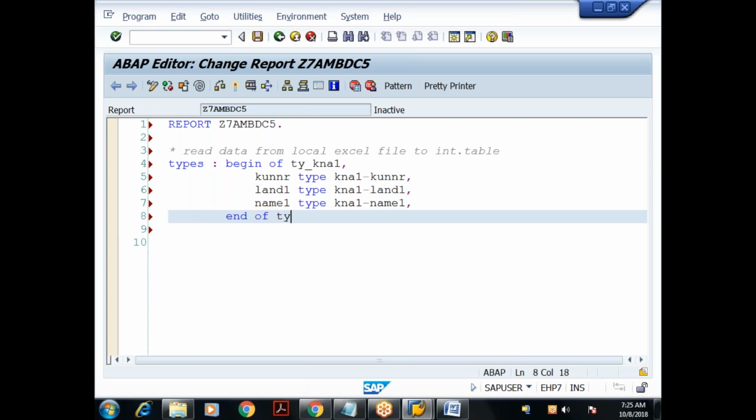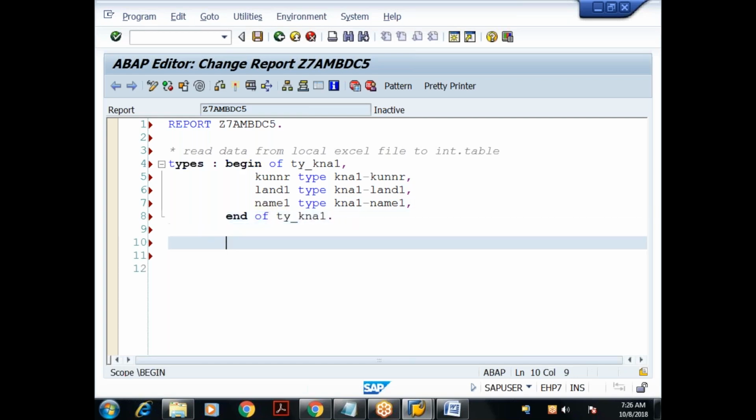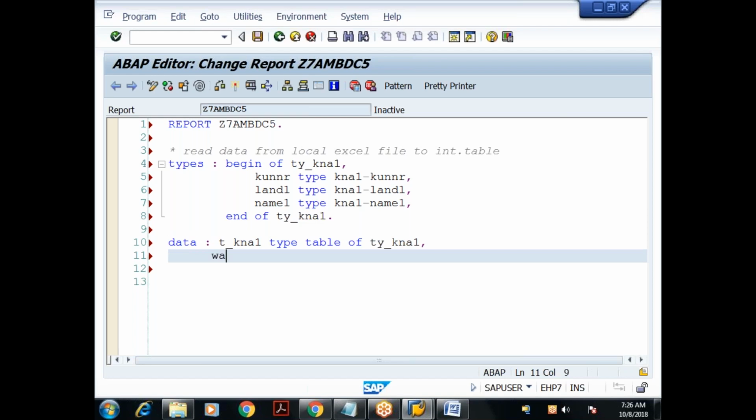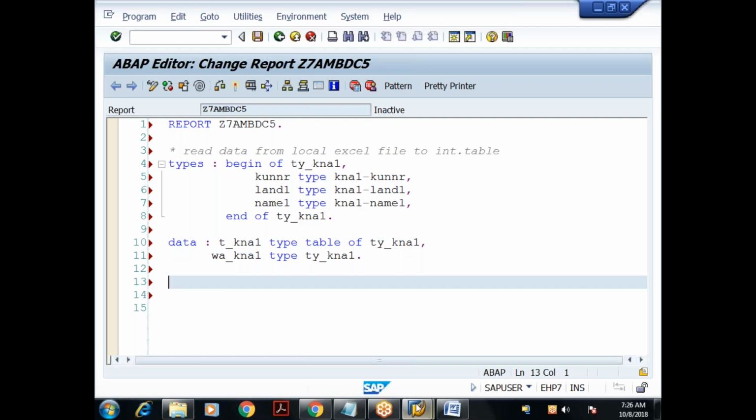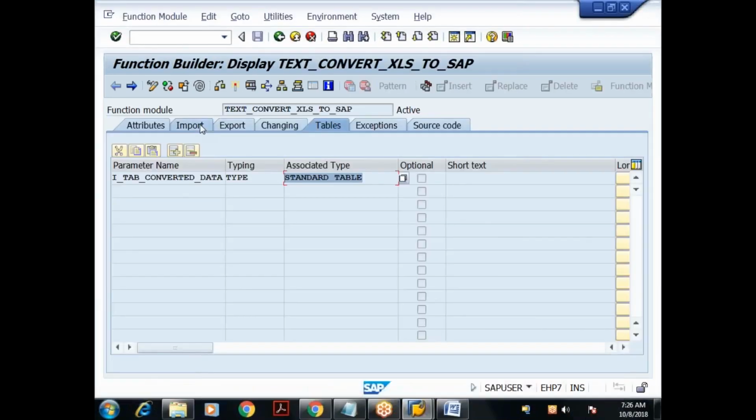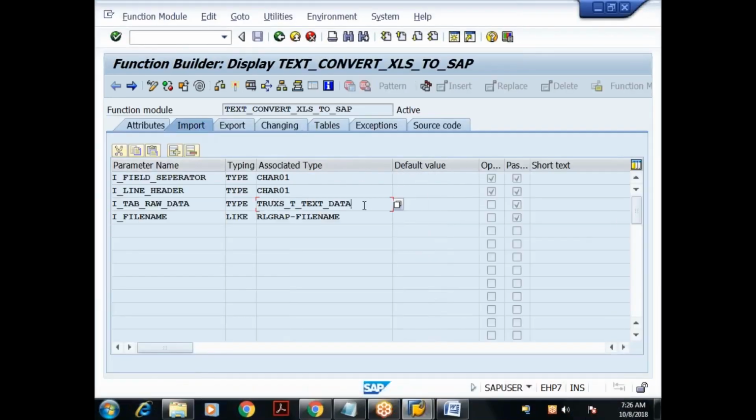Then I'll say end of ty_kn1. Then I'll say data t_kn1 type table of ty_kn1. I'll declare the work area also, w_ty type ty_kn1. What is the other mandatory parameter here? There is a mandatory parameter of type t_text_data. We don't know what this is, but let us declare it.